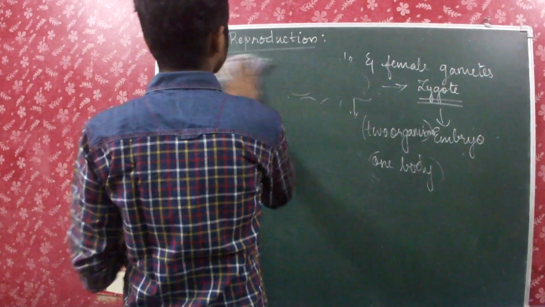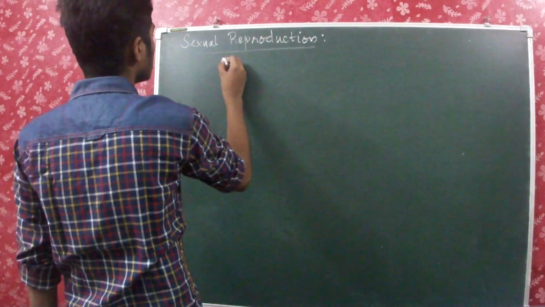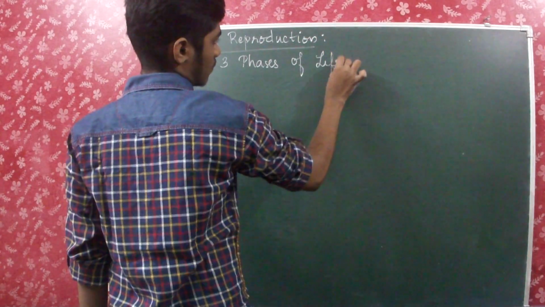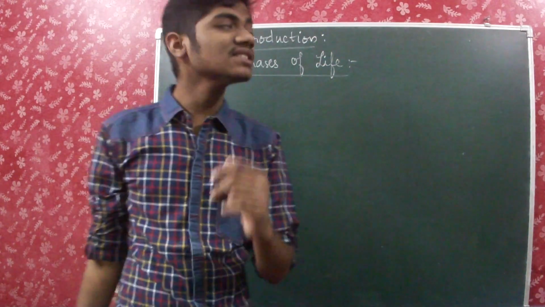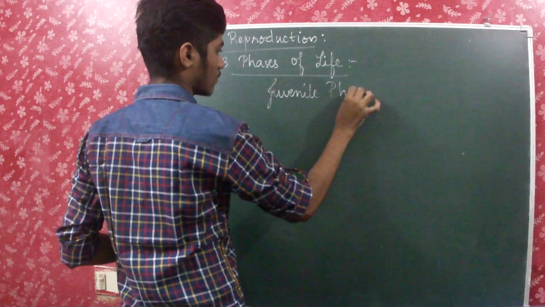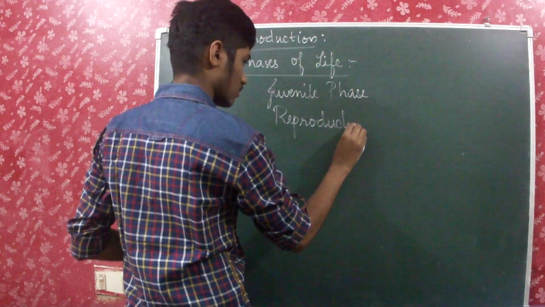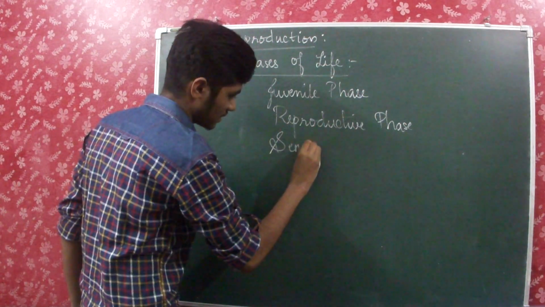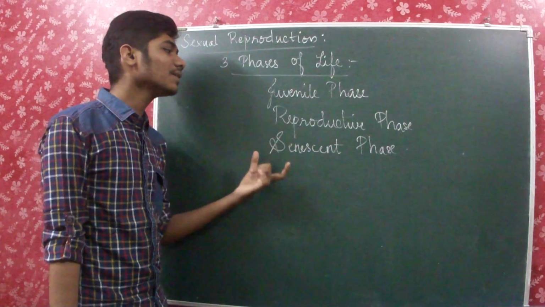Now, as we are dealing with sexual reproduction, it's necessary to go with another topic, which is the three phases of life. What are the three biological phases of life? The first thing is juvenile phase, and then reproductive phase, and then senescent phase. So juvenile, reproductive, senescent.